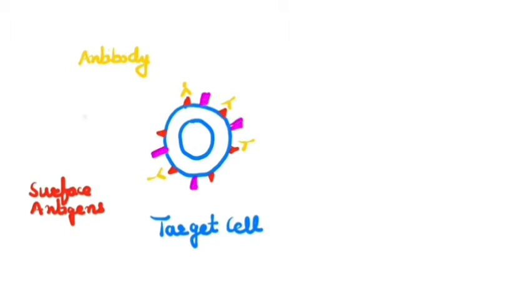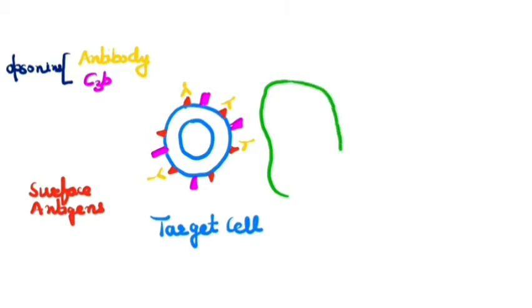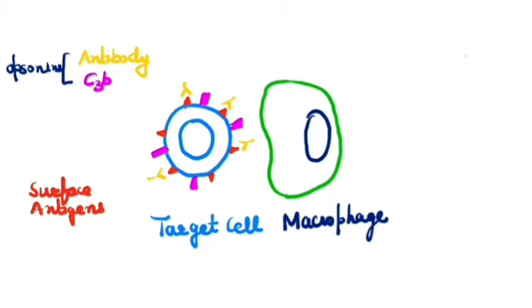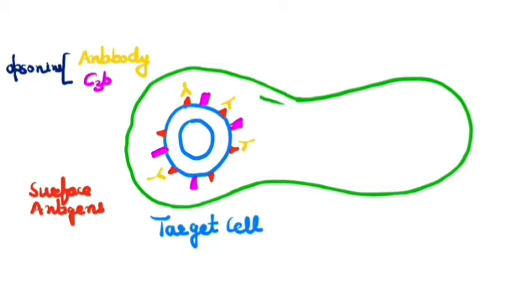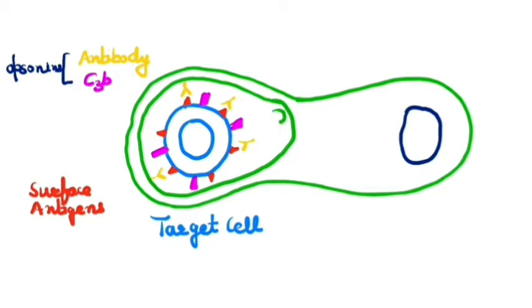Both antibodies and C3b act as opsonins, and opsonization is more effective when both antibodies and C3b opsonize the target cell, which attracts phagocytes such as macrophages. Macrophages have the CR1 receptor for binding with C3b and Fc receptor for binding with the Fc portion of the antibodies, which induce macrophages to undergo the process of phagocytosis of the target cell, and hence the target cell is phagocytized by the macrophages.